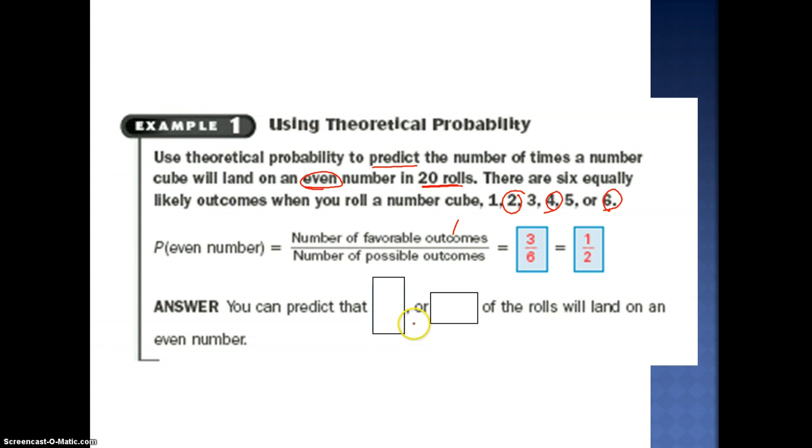So you can predict that 1/2 of 10, now where did I get 10? Well, 1/2 of the 20 rolls. So take 1/2 times 20, and you'll say that 10 rolls will have an even number. That's what you predict. Is it actually going to happen? Probably not. But we are saying, what if I rolled a number cube? What are the chances that it is an even number?